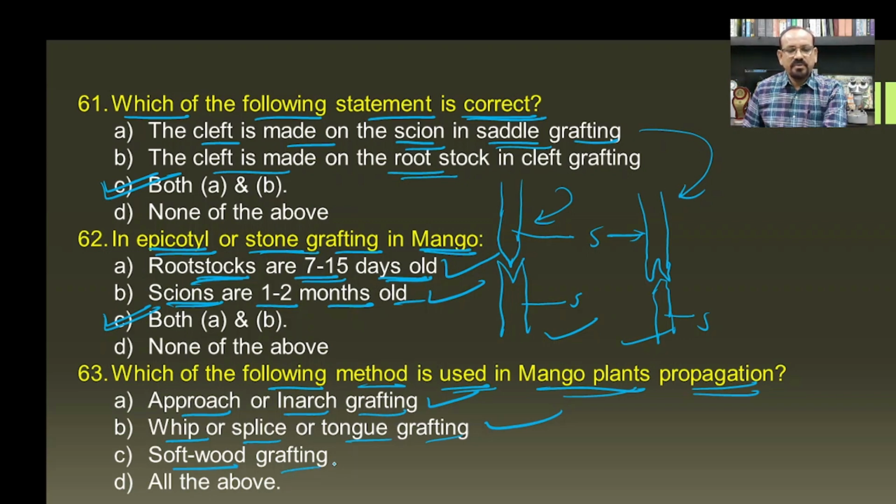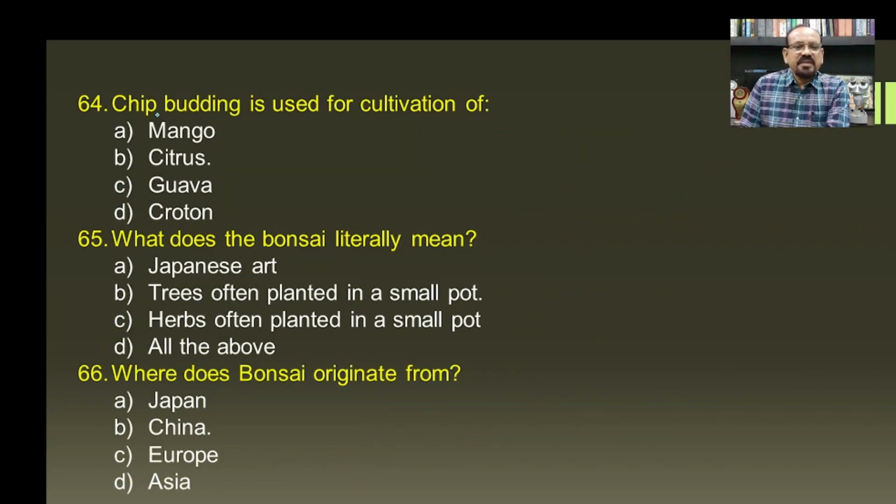and the softwood grafting. This is also the correct one, and hence all the above become the answer for this question. Then chip budding is used for cultivation of. The characteristic feature of the chip budding is that it is used in the cultivation of the citrus, and hence B will be the correct answer for this question.